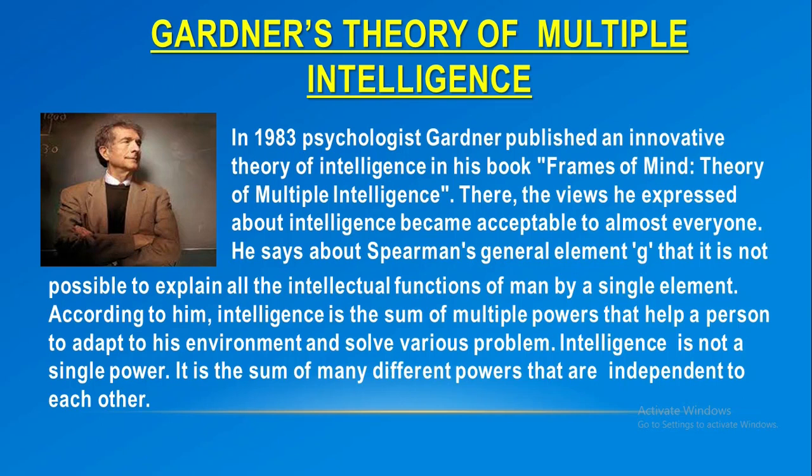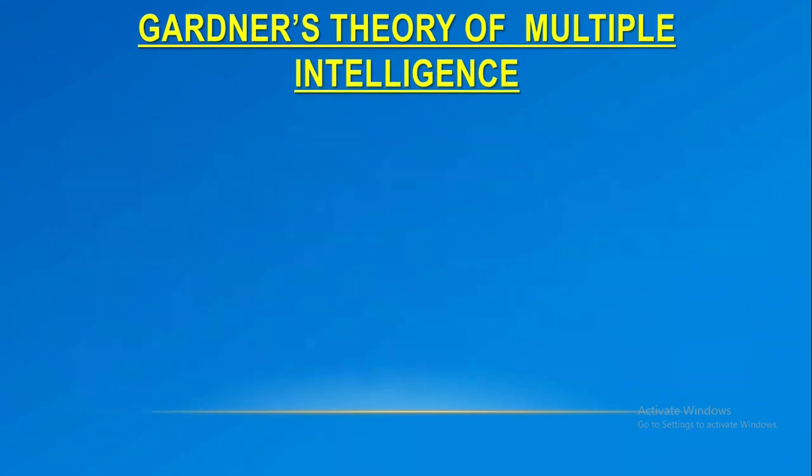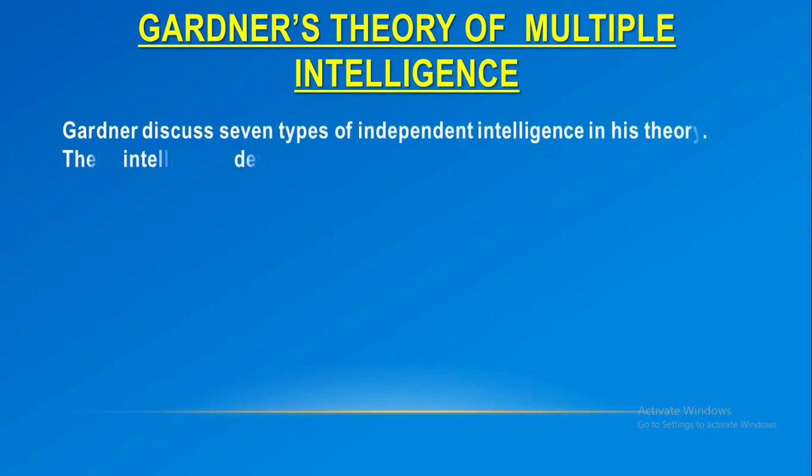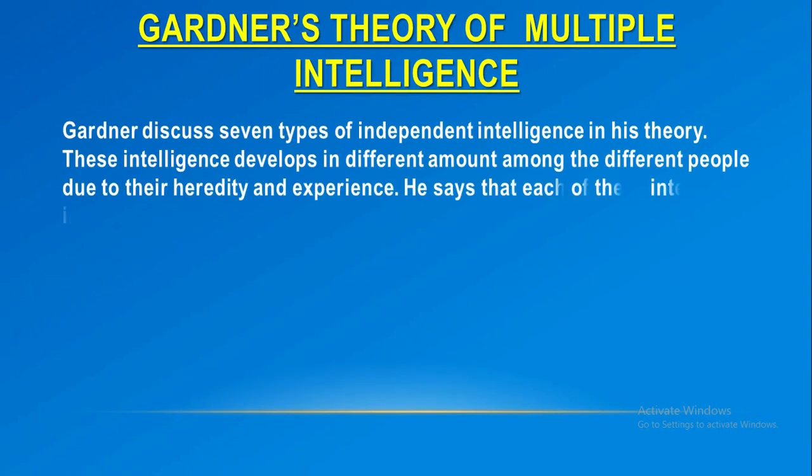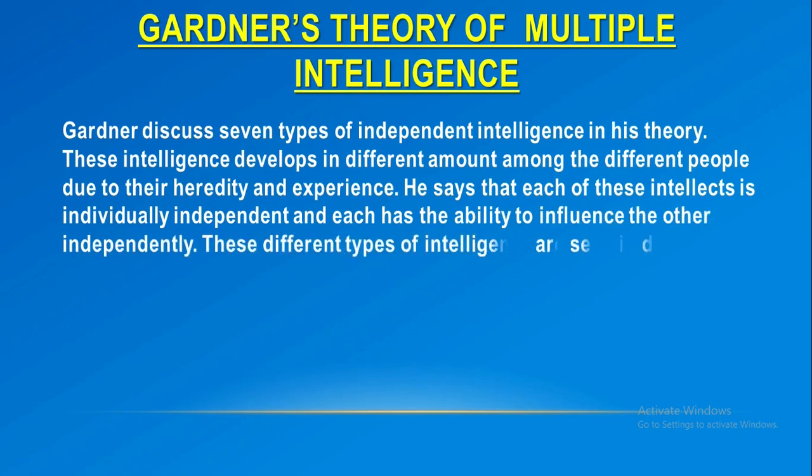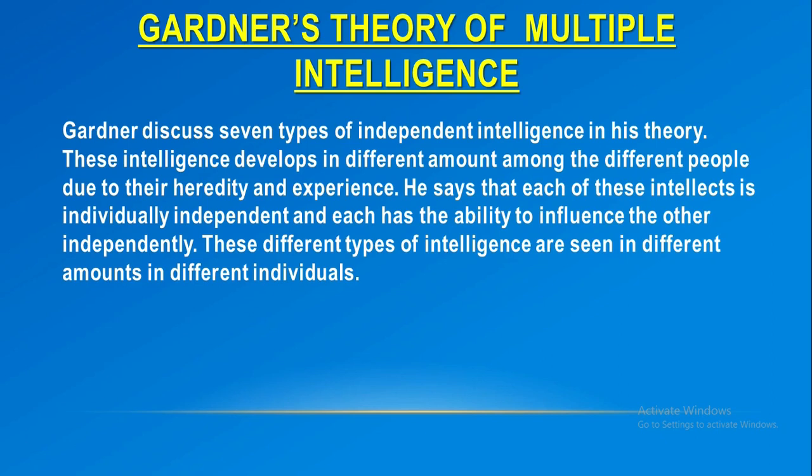Intelligence is not a single power. It is the sum of many different powers that are independent of each other. Gardner discusses seven types of independent intelligence in his theory. This intelligence develops in different amounts among different people due to their heredity and experience.